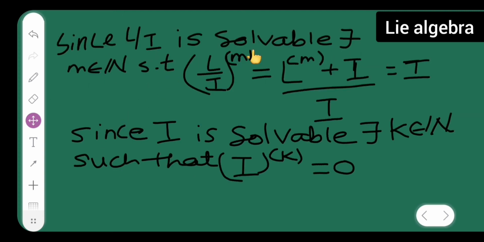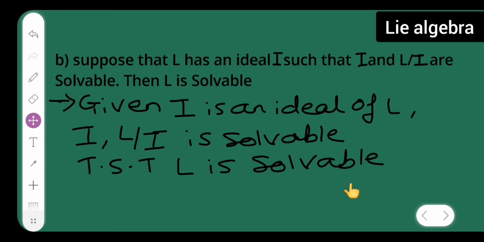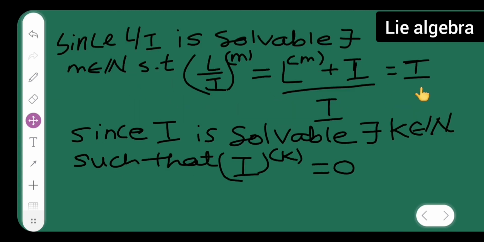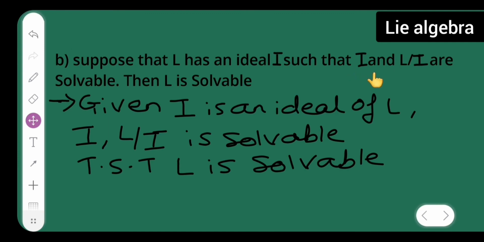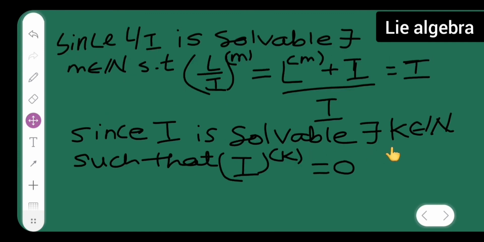Since L/I is solvable, there exists m belonging to the natural numbers such that (L/I) raised to power m is equal to (L raised to power m + I)/I, which is equal to nothing but I. It is already given that L/I is solvable. Next, since I is solvable, there exists k belonging to the natural numbers such that I raised to power k is equal to 0.